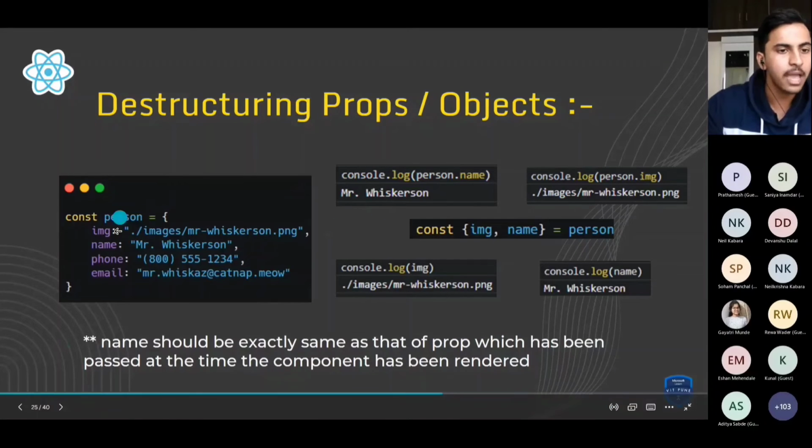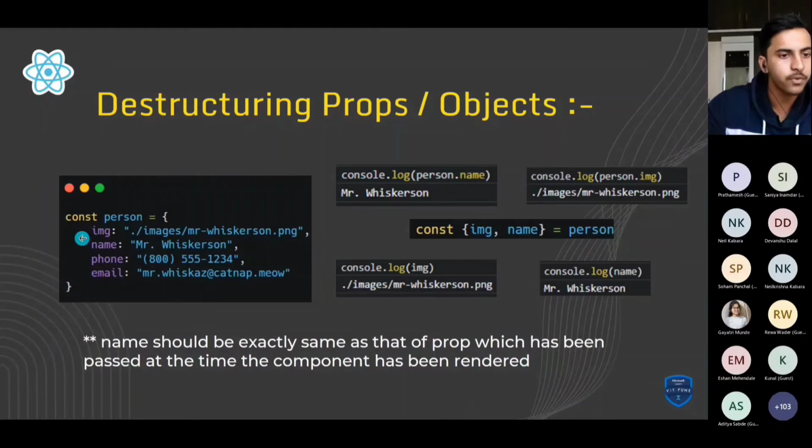Let's assume that we have received this person object. In the object we have different properties like image, name, phone and email. Let's say we have to access the name. How can we console.log it? We use console.log person.name, right? So the answer will be the name of this person. After that, if we want the image of that particular person, then we can use person.image. So as you can see here, we have to make use of the dot operator.